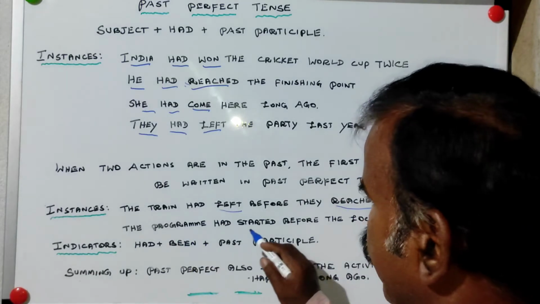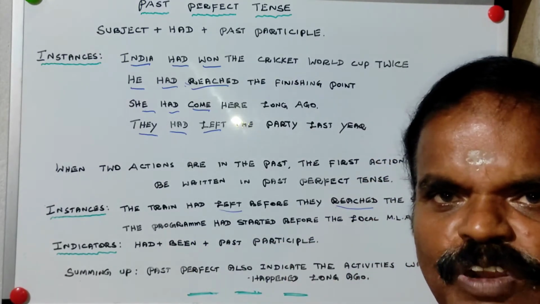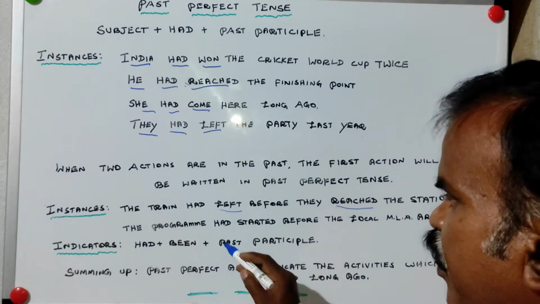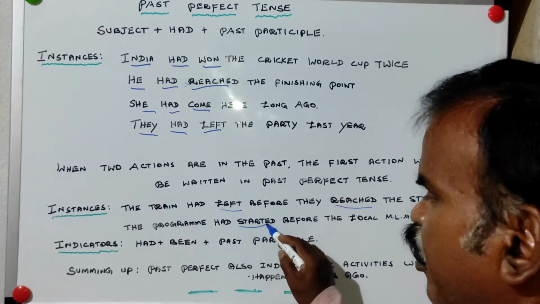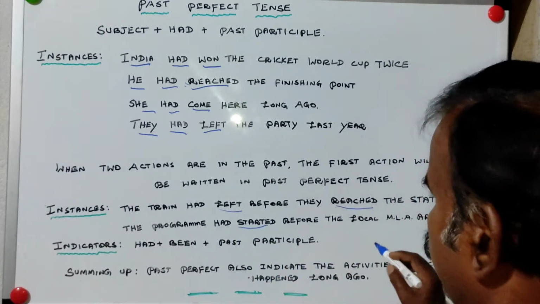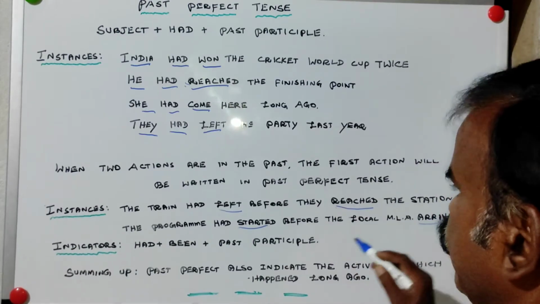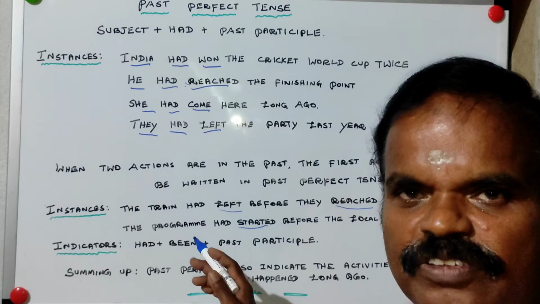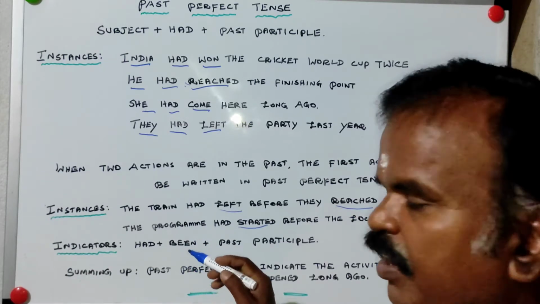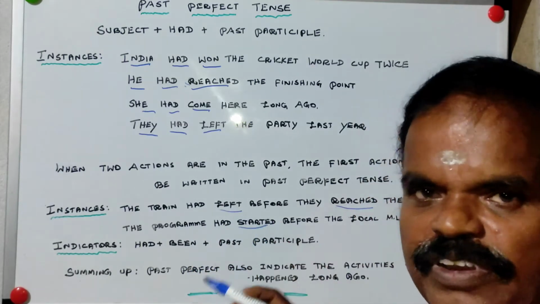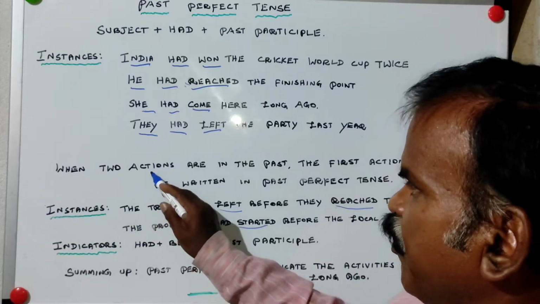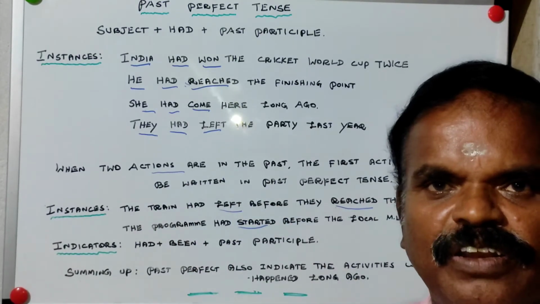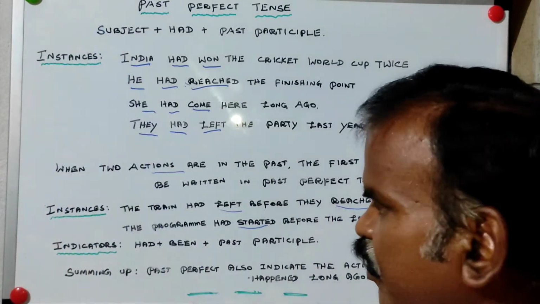The program had started before the local MLA arrived. Here also two actions: starting of the program and arrival of the local MLA. Since starting of the program is the first action, it is written in past perfect tense. So just to remember the point, the first action will always be written in past perfect tense.